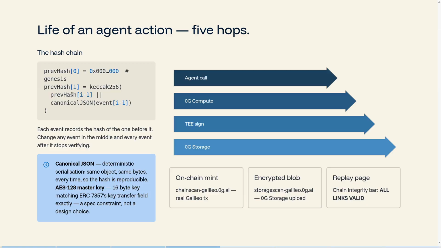We then encrypt the agent's 16-byte master key and upload it to Zero Gravity storage using indexer.upload. That 16-byte key is not a design choice, it's a hard constraint of ERC-7857. When the session ends, the chain root goes into the data hashes, and the INFT is minted. 3 proofs anyone can check: the mint transaction, the storage blob, and the relay page. All links are valid, all derived from the INFT alone.